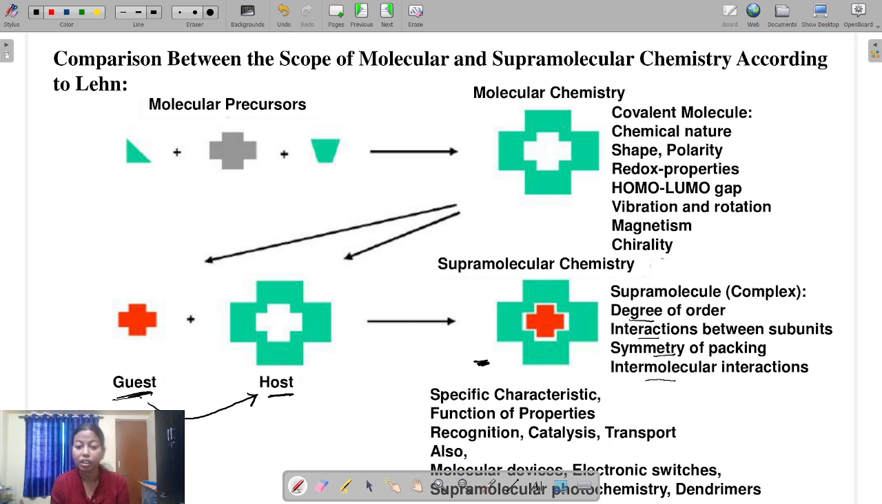Okay. So what are the applications of this kind of molecular assembly? We can apply this molecular assembly as a catalyst. We can analyze this system as a molecular machine to generate energy. We will discuss that in our later slides also. That is molecular devices. Also we can use this system as a photochemical catalyst and in photochemical devices, dendrimers, etc.